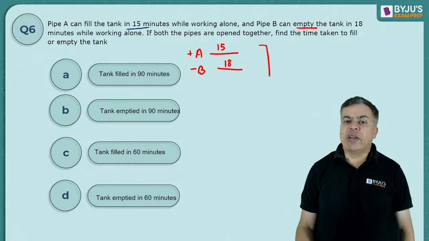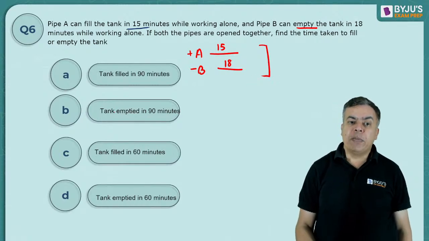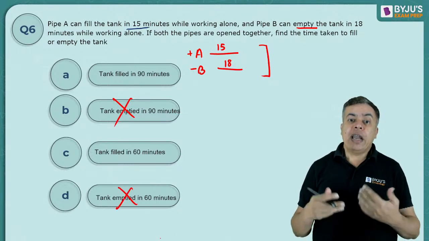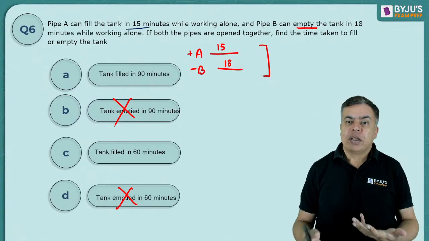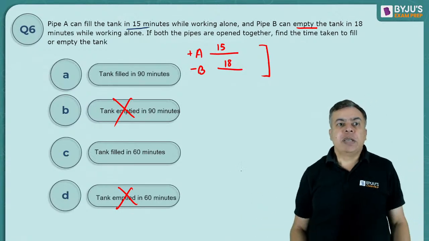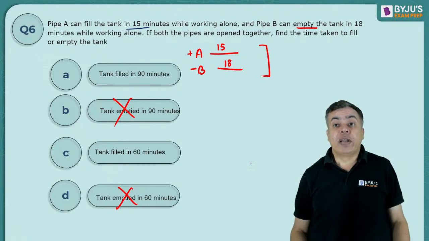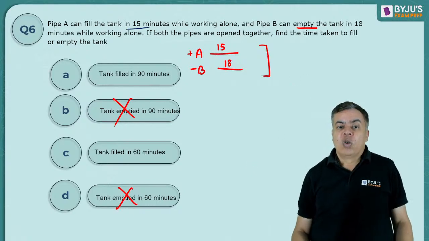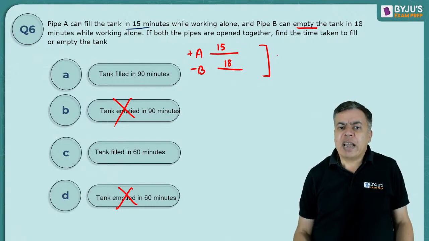Because A is filling fast, it will definitely be filled. It cannot be emptied, because both are working and A is filling fast, B is emptying slower. So it must be filling. Now the LCM of 15 and 18 is 90.